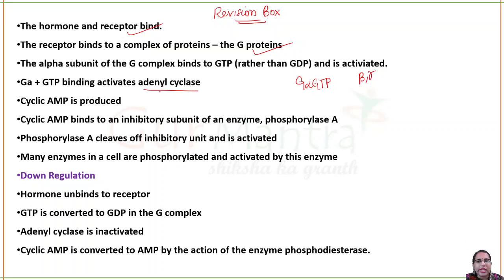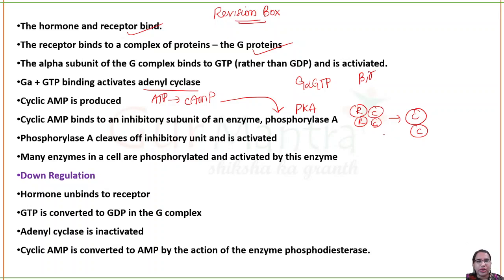What this adenylate cyclase will do is convert ATP to cyclic AMP, which is the secondary messenger that will activate your protein kinase A. In this, the regulatory subunit will be cut off from the catalytic subunit. The catalytic subunit is the active part of protein kinase A. Now this will cause several metabolic reactions to happen.